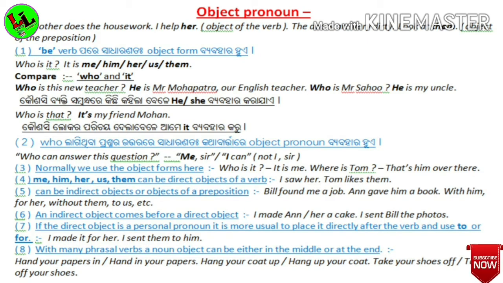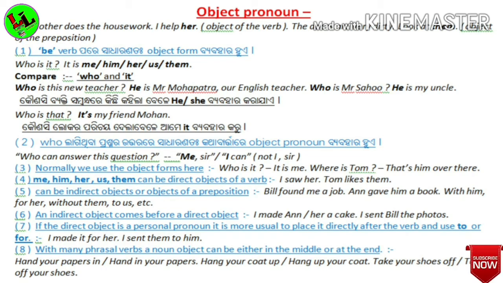He is Mr. Mahapatra, our English teacher. Here you see, who is used for Mr. Mahapatra and who is also a pronoun, a personal pronoun, and he is also a pronoun. And then another example, who is Mr. Sahoo? He is my uncle. Here you mark the pronouns who and he.